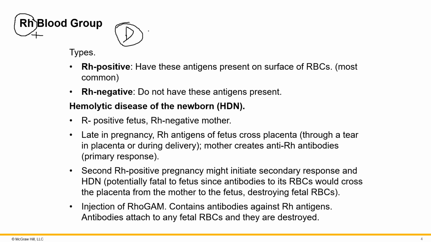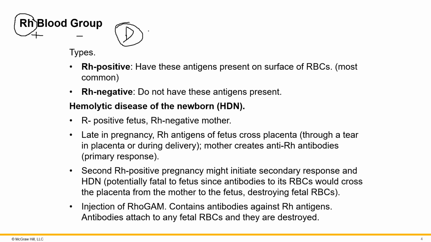Lack of antigen D is Rh negative blood group. So a person can have A positive or A negative blood, or B positive and B negative, same for AB and O blood groups.